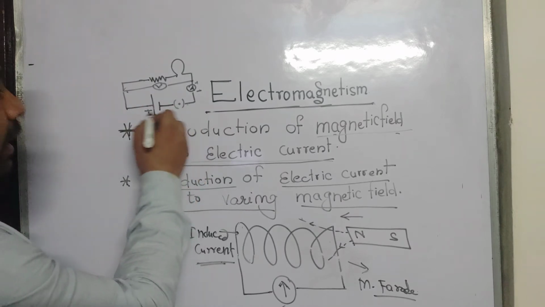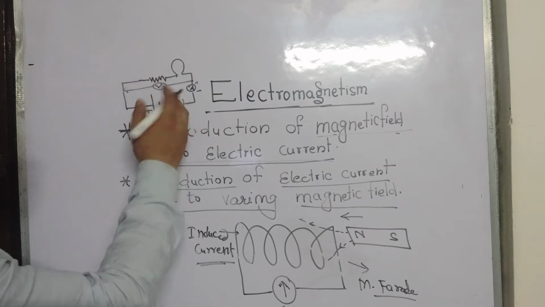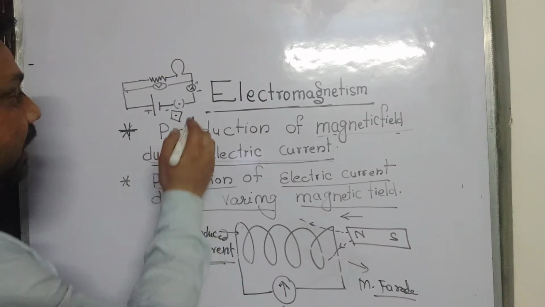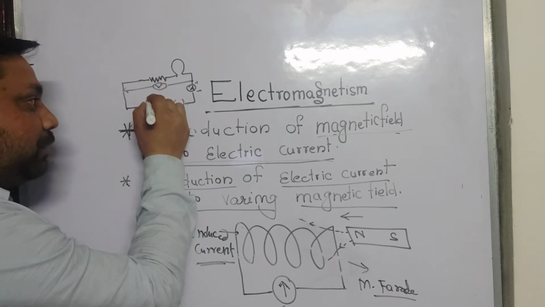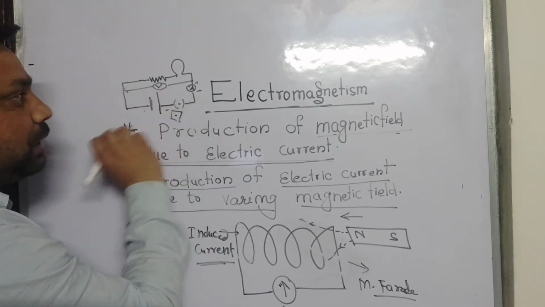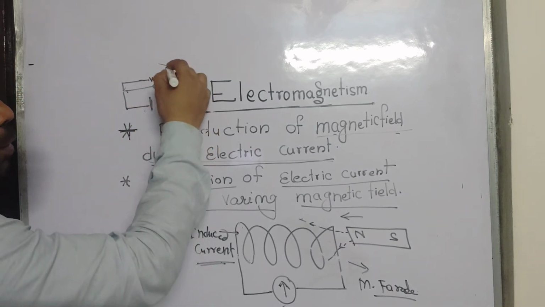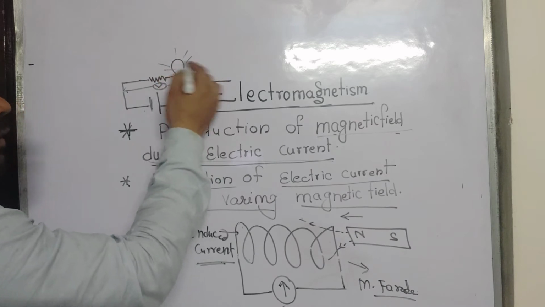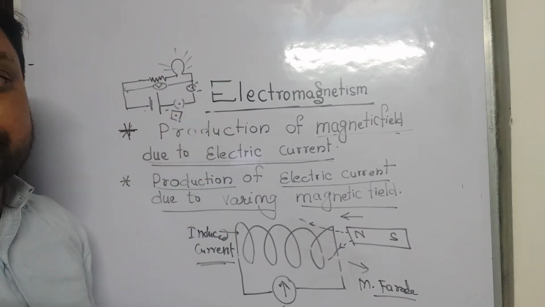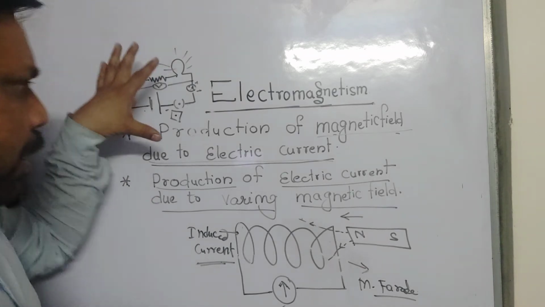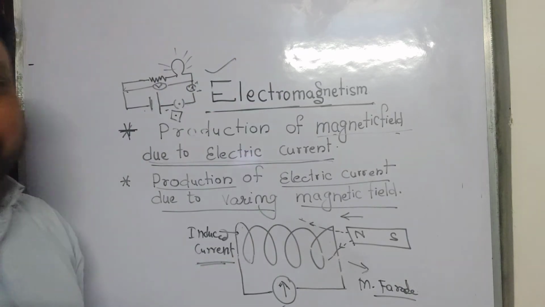After that, we place a magnetic compass needle here, and we find there is a magnetic field around it. Then if we change the direction of current, so that this terminal is attached to the negative and this one to the positive terminal, the current flows in the opposite direction. The bulb will glow, and we will find a change in the direction of the electric current. So we conclude that this phenomenon is called electromagnetism.